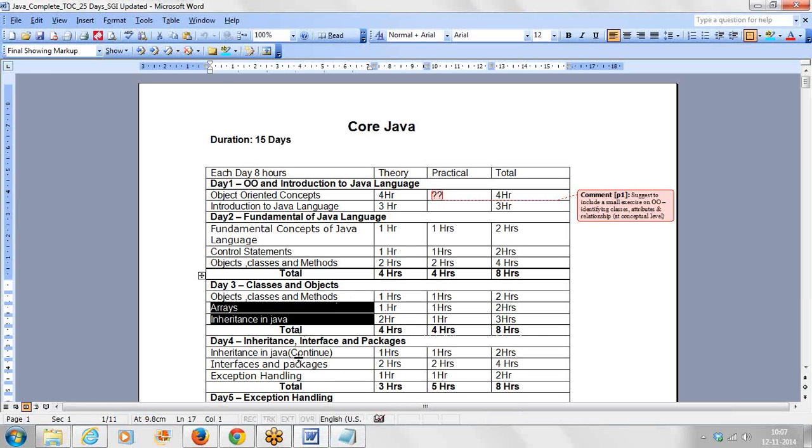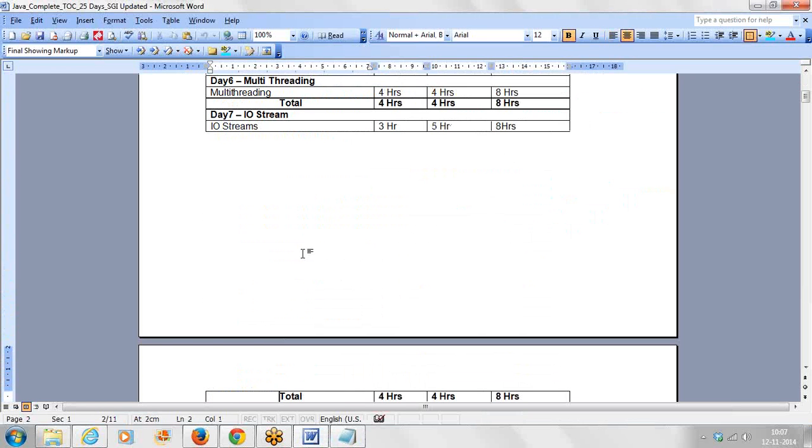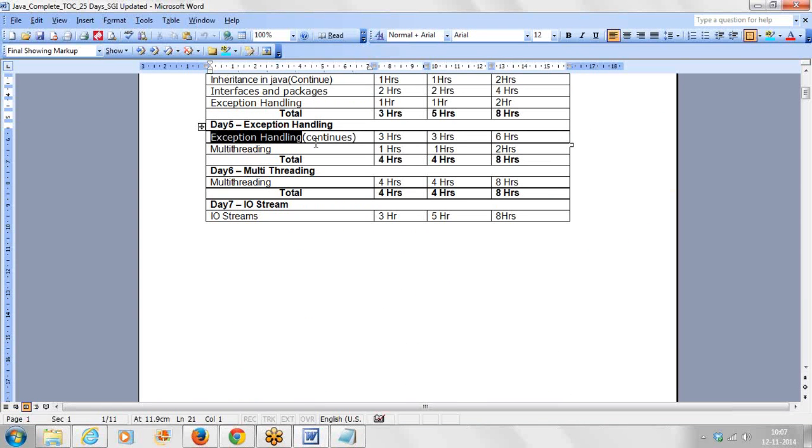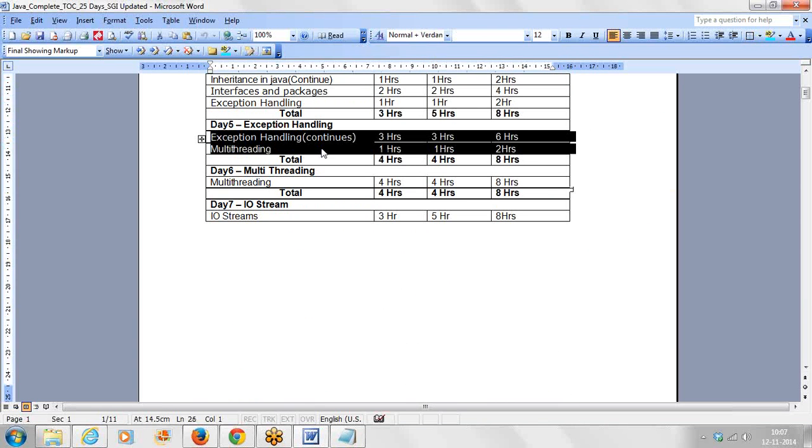Like exception handling as well as multi-threading. We will come back to these things, but in the first part, what I want to see is what subtopics we are going to cover. Those we have to discuss right now.